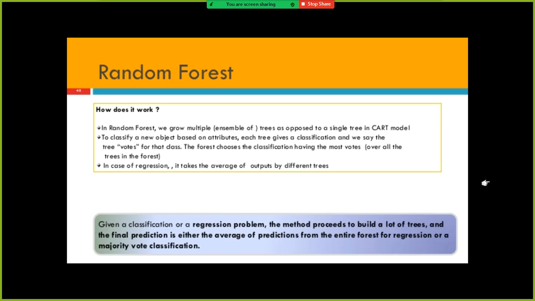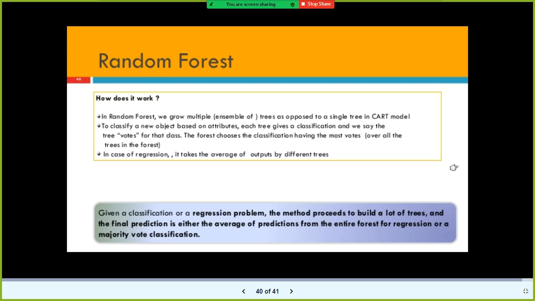Finally, it aggregates all the values: it adds them and takes the average. In the case of regression, the final prediction is the average of the predictions from the entire forest. In the case of classification, it goes by the majority vote.